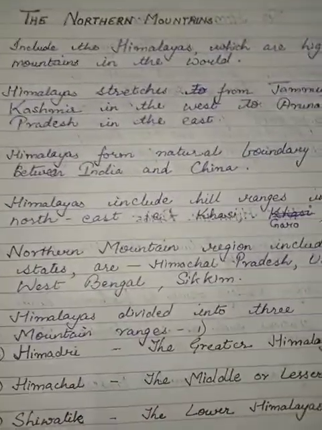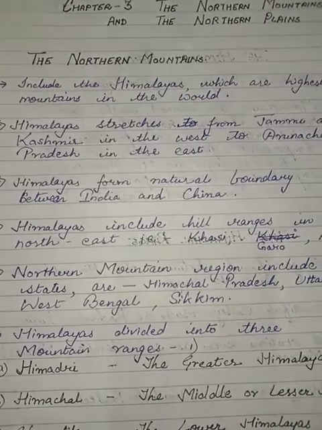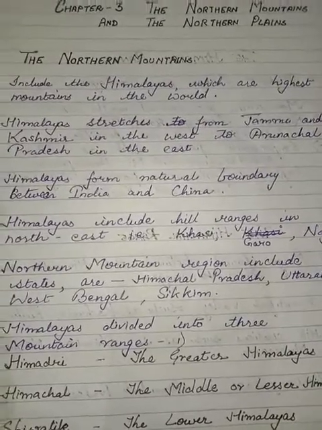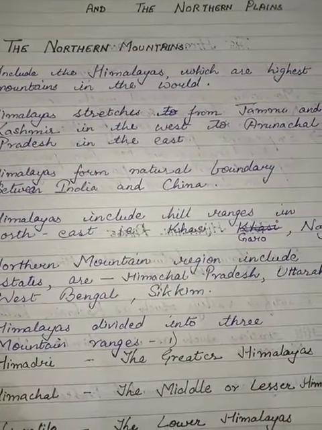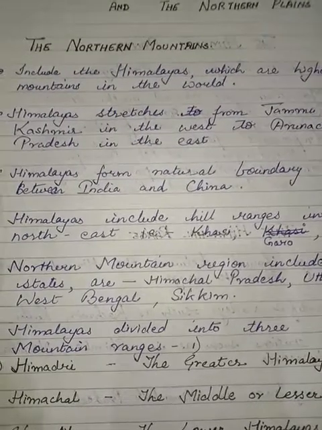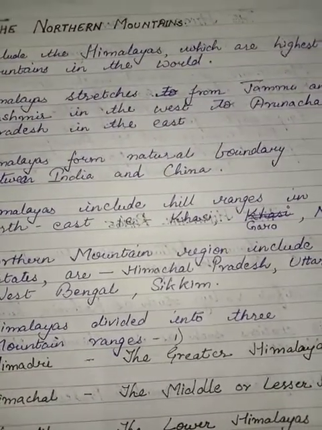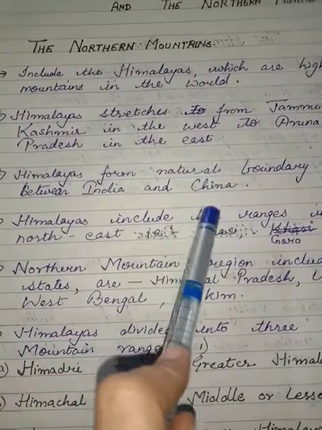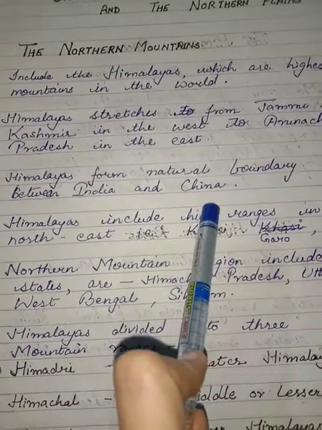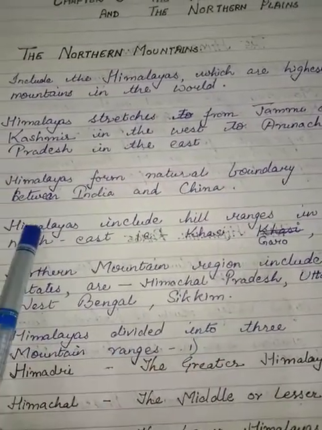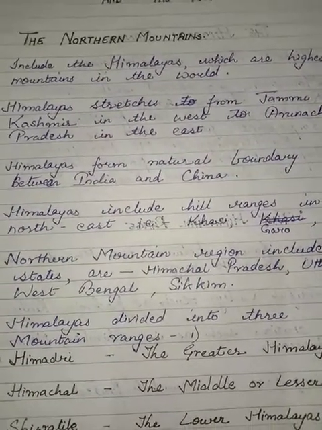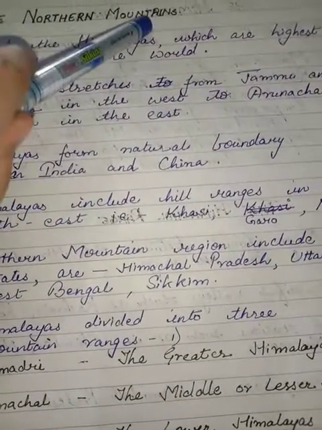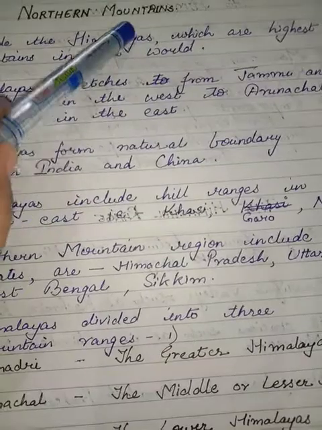Then the third point is that the Himalayas form a natural boundary between India and China. This Himalaya is slightly touching the boundary of China also. So you can just imagine the Himalayas are spread over so many different areas. It has a very large area. It is touching the boundary of China also. Okay, now this Himalaya is included in the northern mountains only.